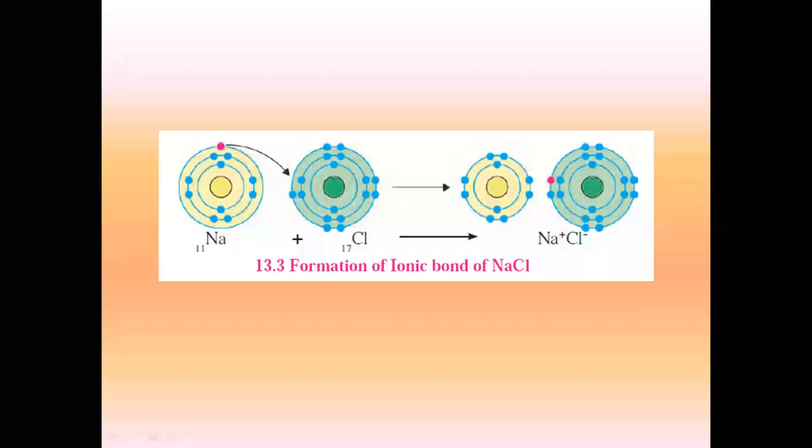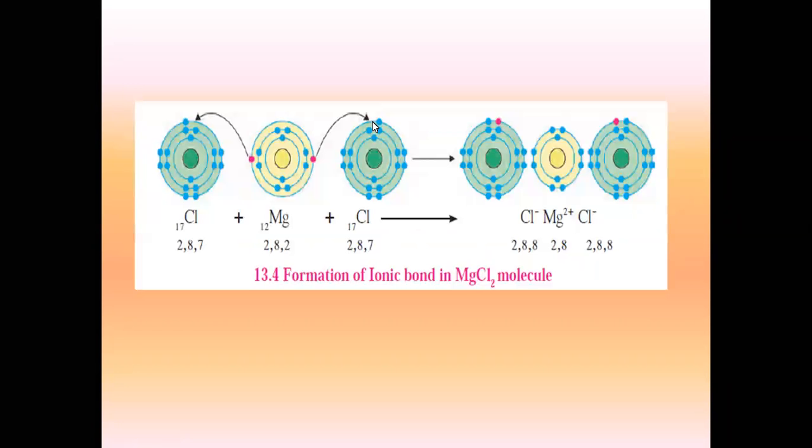So for the formation of magnesium chloride, I'll require 2 chlorine atoms, because one magnesium is going to donate 1 electron to 1 chlorine, and similarly it is going to donate another electron to another chlorine. So the formula for magnesium chloride becomes MgCl2. Here is the structure, as shown clearly here.